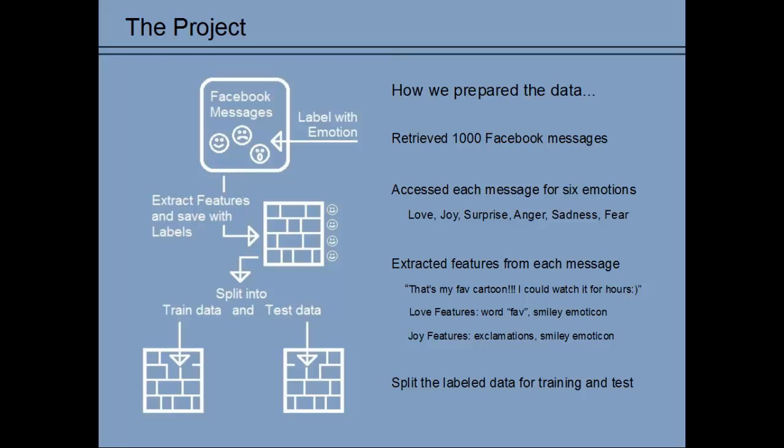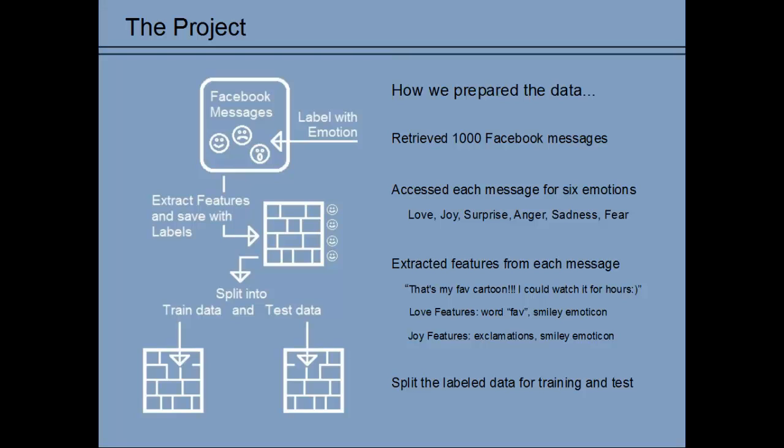Consider the message. That's my fave cartoon. I could watch it for hours. The message was labeled with both love and joy. When analyzed for features related to love, we extracted the word fave, short for favorite, and the smiley emoticon. When analyzed for joy, we extracted the exclamations and the smiley emoticon again, because it is relevant to both emotions.